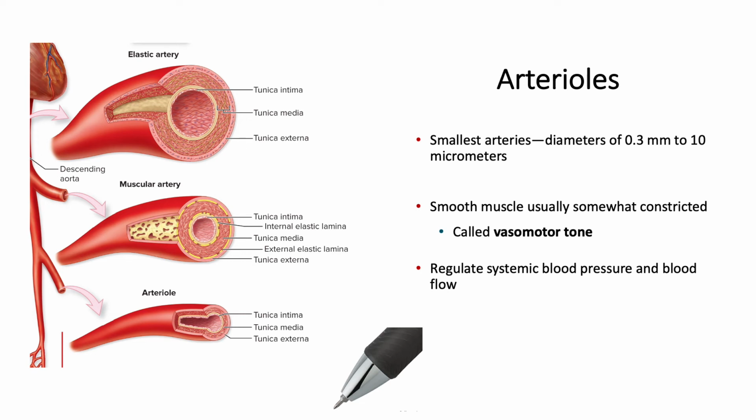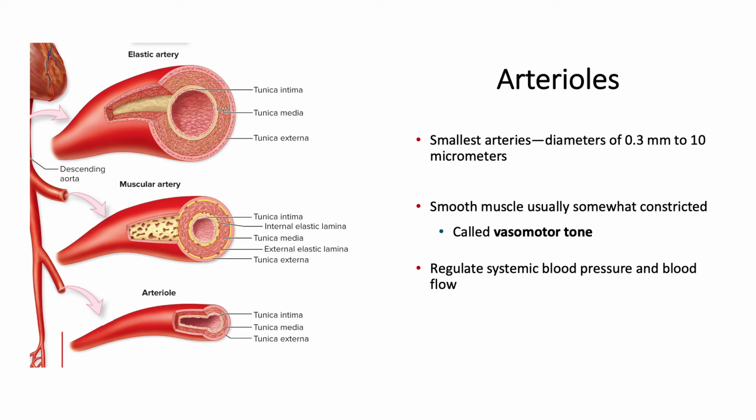As far as tunics, they can range from having all three to just a tunica intima with a little bit of smooth muscle. And they'll always have less than 6 layers of smooth muscle, so less compared to our muscular arteries. And they exist in this somewhat constricted state, and we say that they exhibit vasomotor tone. And that's regulated by the vasomotor center within the brainstem, so they're just somewhat constricted.